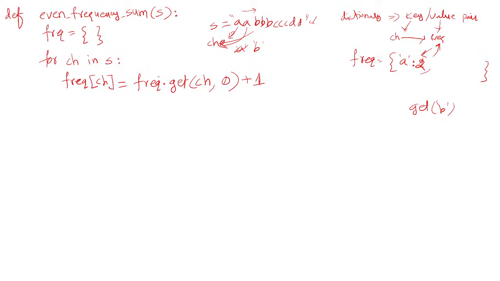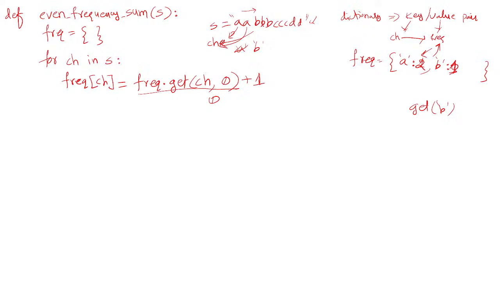So what it does, when you say frequency.get(B), this get function creates a new key with ch as a key, B as key, and initially stores 0 as its frequency counter. So then that value will be written here. This returns a 0, then 0 plus 1 will become 1. So that 1 will be stored here. So now it becomes a 1 here. That means B is occurring one time.